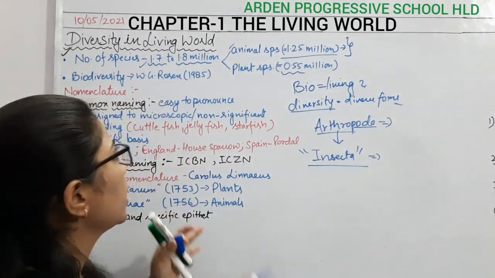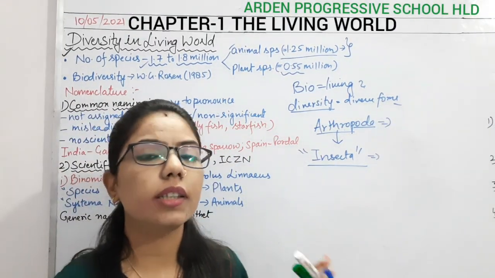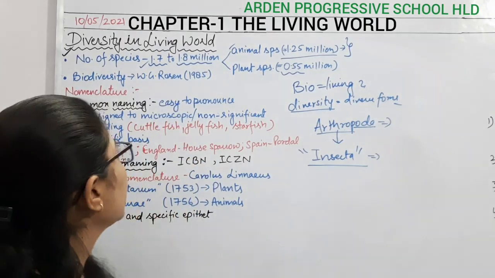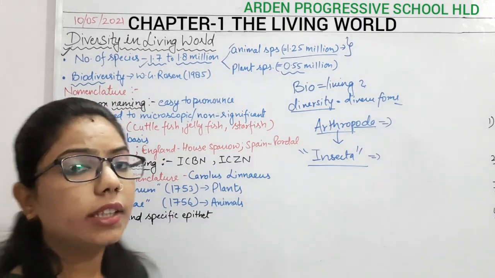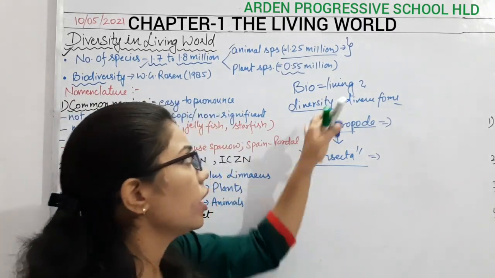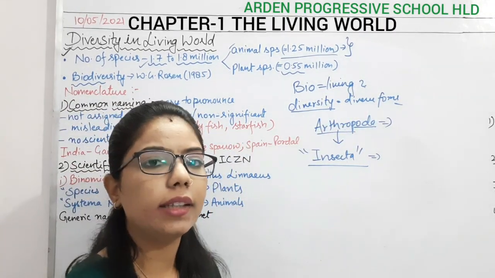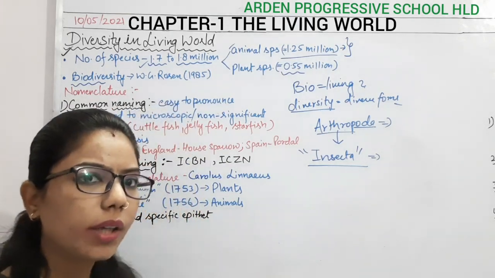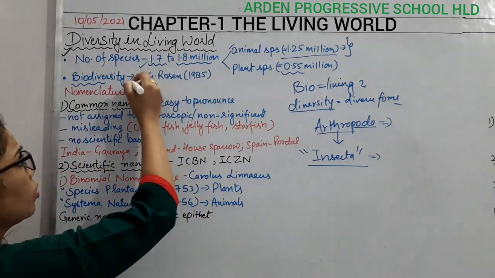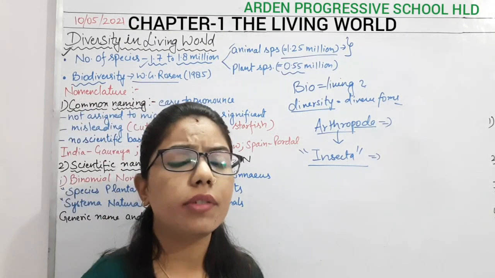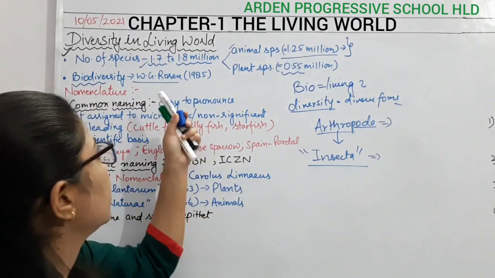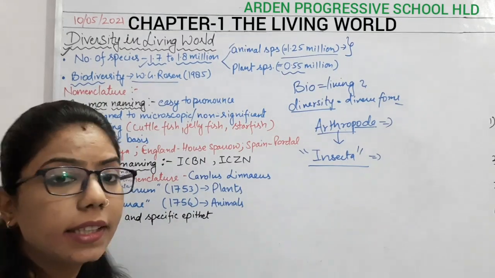So everything present on this earth is a living organism, and here we have discussed that biodiversity is the different forms of life present on this earth. Now comes the term biodiversity. This term biodiversity was coined by W.G. Rosen in 1985.